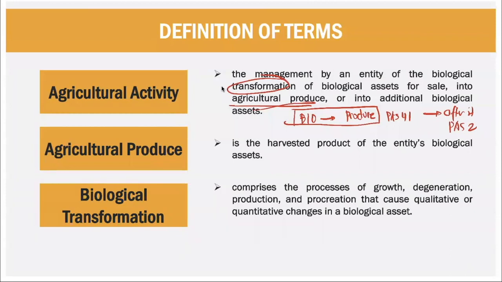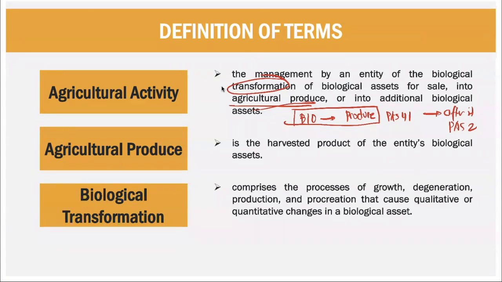At the time there is a produce, eggs, that is still PAS 41. Clear? But at the time you will already sell it, or after you recognize the produce, what do we use? PAS 2. Sir, why PAS 2? Because the eggs will now be considered as an inventory. Kasi nga, yung eggs yung mga ibebenta mo. So you consider them as already inventory.